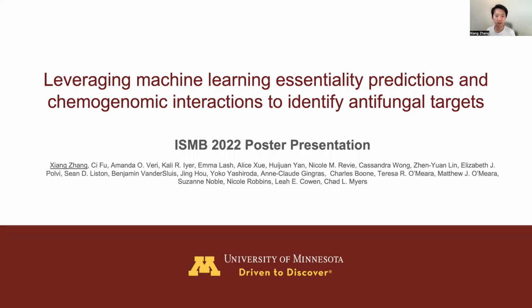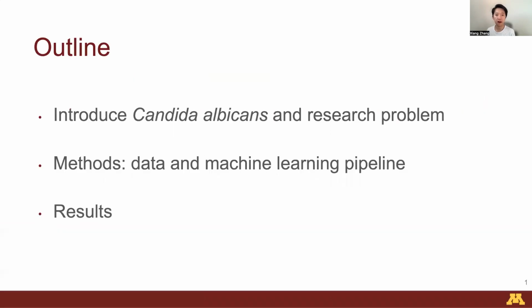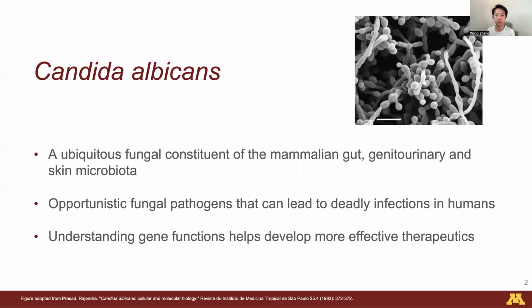I am presenting my research on leveraging machine learning essentiality predictions and chemogenomic interactions to identify antifungal targets. In this video, I will introduce our research problem about the fungal pathogen Candida albicans and talk about our machine learning pipeline. In the end, I will summarize our results.